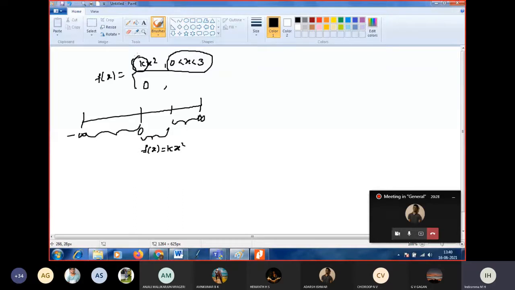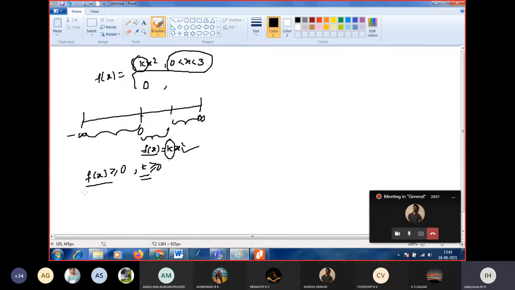Since it is a continuous probability distribution, we know the first condition is f of x greater than or equal to 0. When f of x is greater than or equal to 0, k should be positive. X square is always positive because we are taking the positive interval. If k is positive, then f of x is also positive. So we have to find a positive value for k.